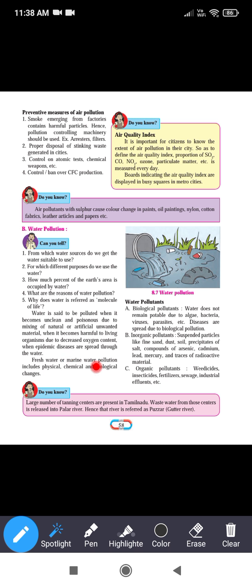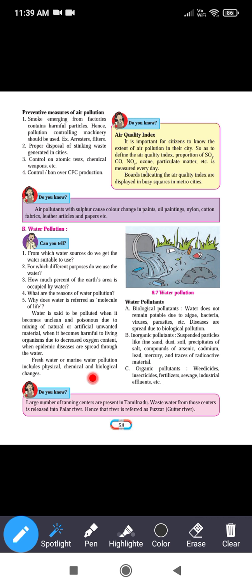Fresh water or marine water pollution includes physical, chemical and biological changes. Fresh water includes the water of lakes, rivers, etc., and the water found in seas and oceans is called marine water. The pollution of marine as well as fresh water includes physical, chemical and biological changes.